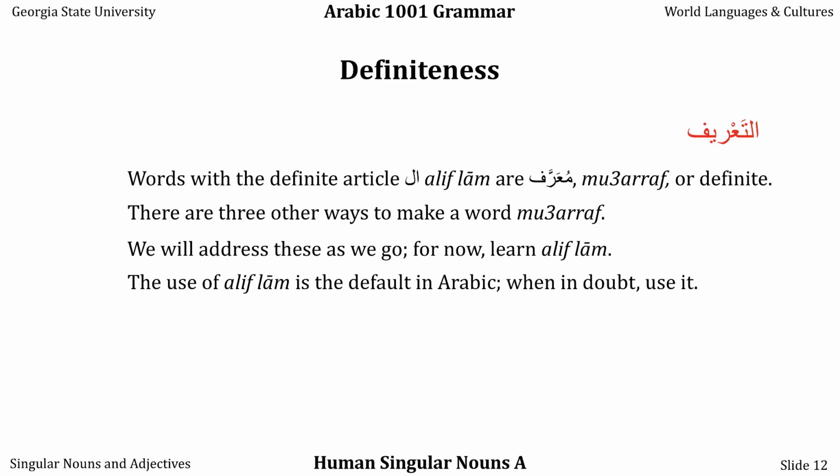When in doubt, use it. If you're talking about something in the abstract or in general, like I like poetry, in English we wouldn't put the on it, but in Arabic we would. So get used to thinking of alif lam as the default. Words that are indefinite are ghair mu'arraf. Ghair means in or un or non, it's a prefix.